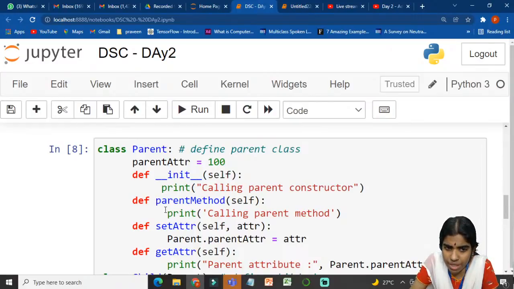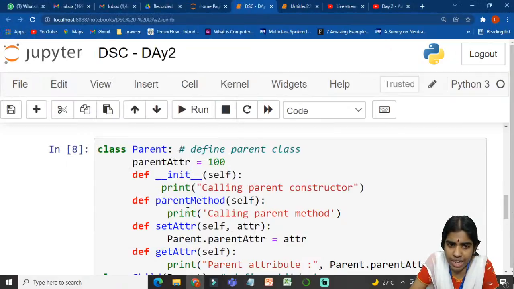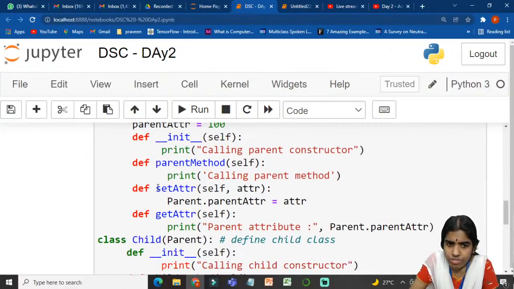And I am creating a method. Def is the keyword for defining a user defined function. I am creating a method called parent method, and self denotes an instance of this class. So I am printing here calling parent method. After doing this, def set attribute. Self denotes an instance of this class, and attribute. So parent dot parent attribute. I am assigning this variable, setting this parent attribute to whichever variable parameter I am passing here.